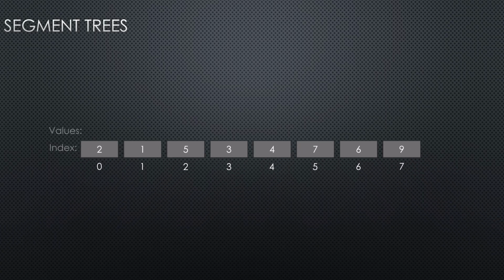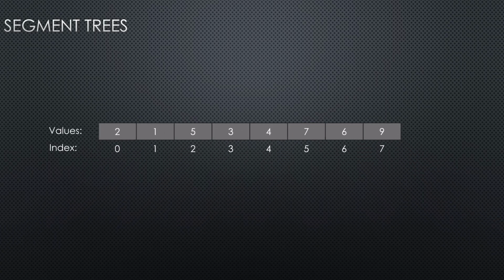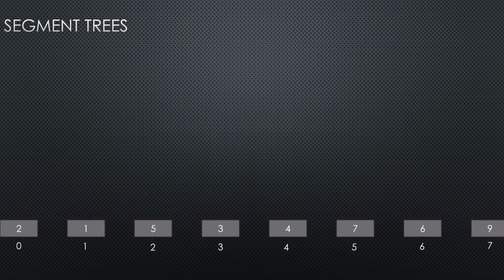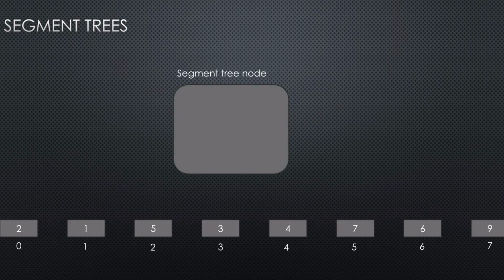So let's say I am given this array and I have to construct the segment tree for that. All the values in the given array are going to be the leaves, so they will be at the bottom of the tree, but we start our construction from the top. And this is how a segment tree node is going to look like. It will have a sum, which represents the sum of all the leaf nodes in whatever range that node of the segment tree is representing. Then there will be a range, that is, it will represent what range of numbers in the leaves that node is representing. This will get clear with an example. Then there are going to be a left child and a right child in each node.